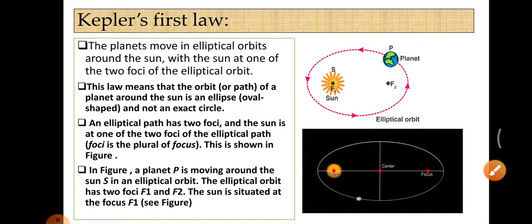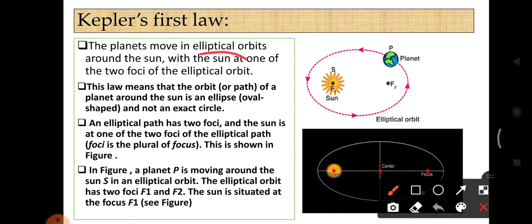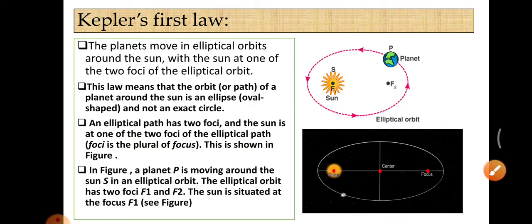Do you understand the difference between the circle and the ellipse? The ellipse has two foci. If you take a circle, it has only one focus. This is the difference between the circle and the ellipse.